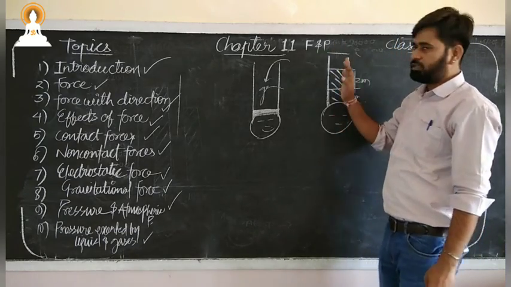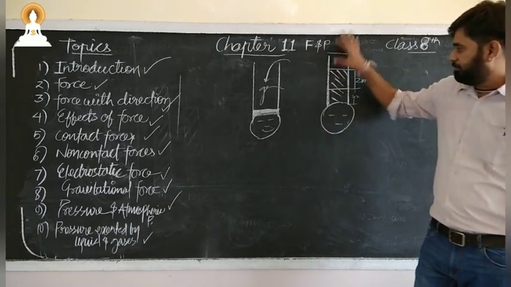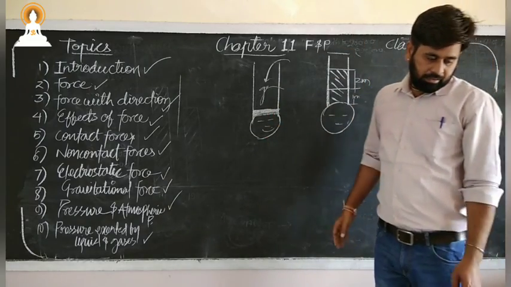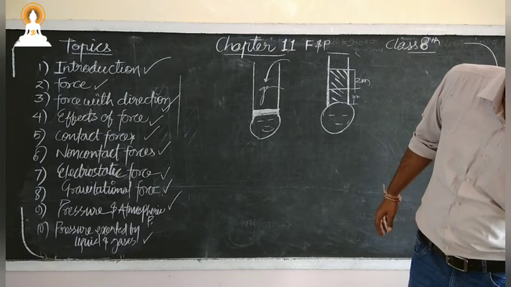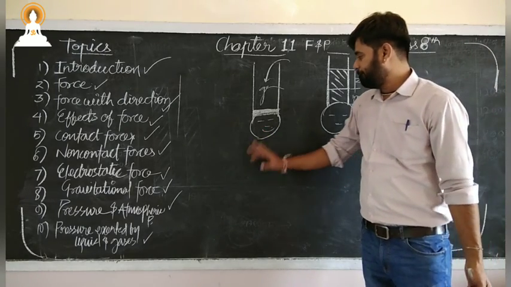So at the place of water, if gases are there, then there will be atmospheric pressure over this. Yes or no? So this was all about atmospheric pressure.